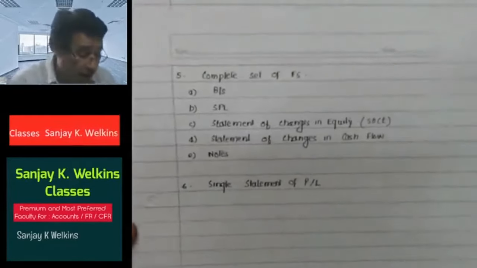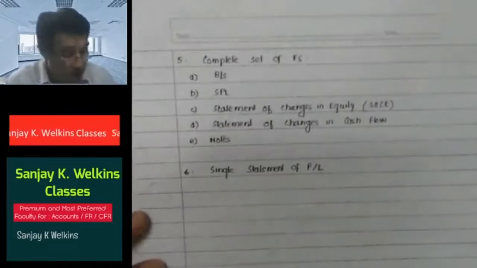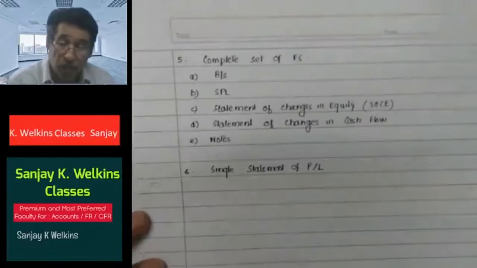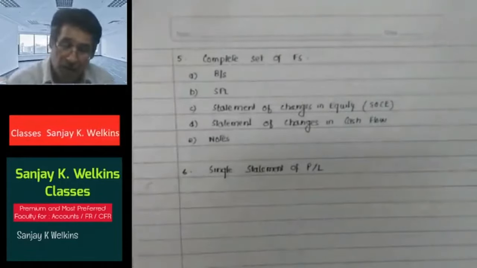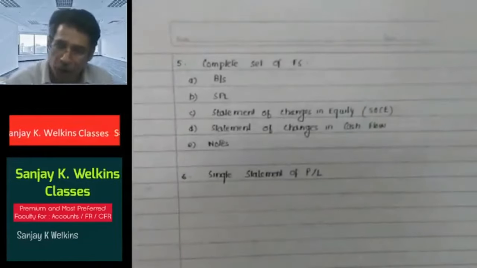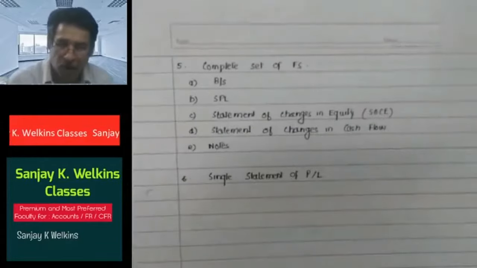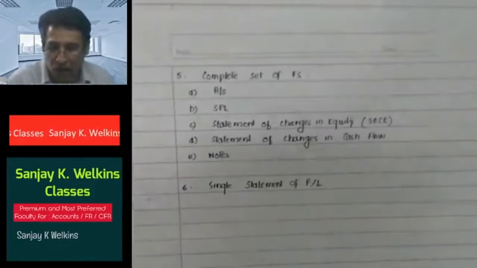As far as the international scene is concerned, nowadays in many countries P&L is prepared separately, one is P&L and the other is other comprehensive income. Both are basically profit and loss account. You will learn in detail in the upcoming standards.